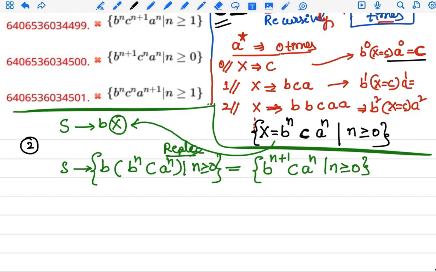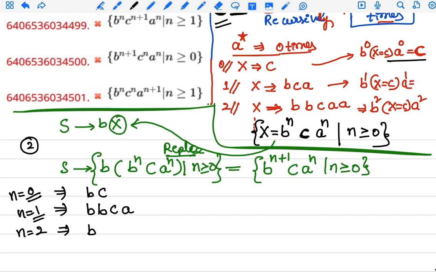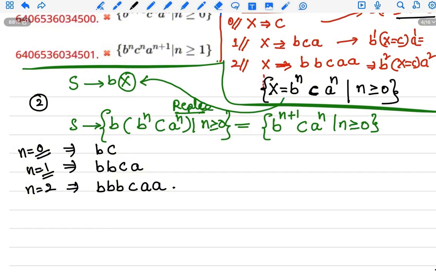This is the general condition. For n equals 0, we get bc only. For n equals 1, we get bbcaa. If n equals 2, we get bbbcaaa. The string keeps increasing.